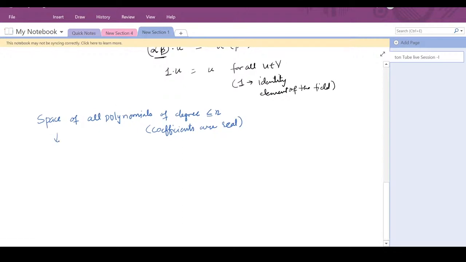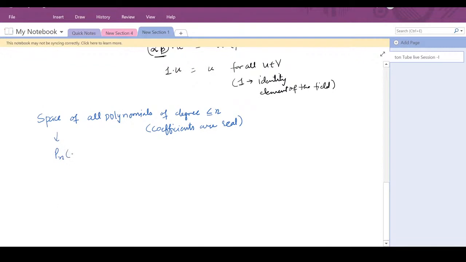So we denote this space with P_n(x), where x is the variable in which you are making your polynomials, and we claim that P_n(x) forms a vector space over the field of reals.